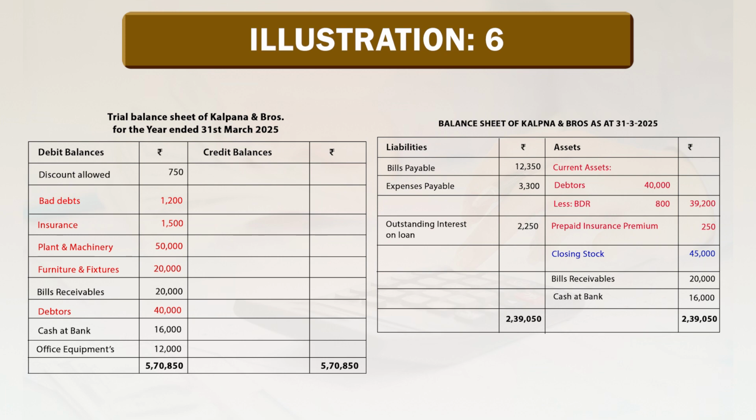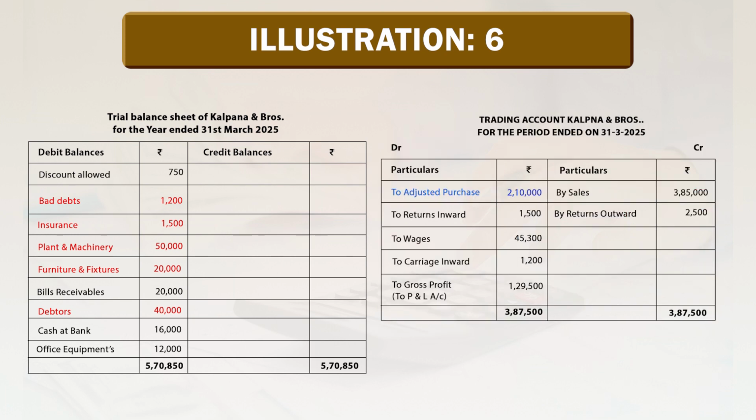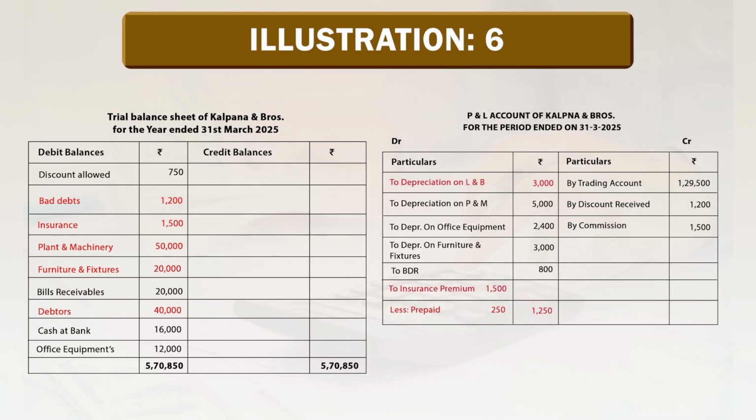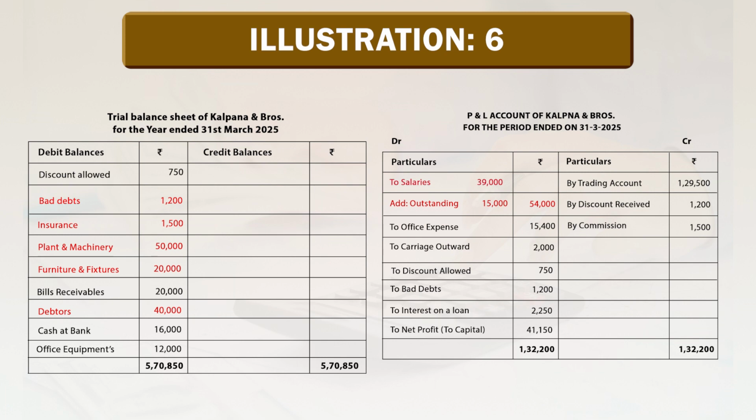Now guys, we would like to close our accounts and find out the result. First we would like to close our trading account. So, difference in trading account shows gross profit and it will be transferred to profit and loss account, rupees 1,29,500. This is a gross profit, it goes to profit and loss account on credit side by trading account 1,29,500.